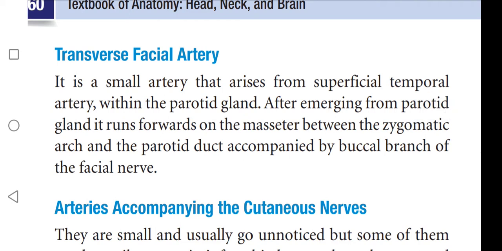The transverse facial artery is a small artery arising from the superficial temporal artery within the parotid gland. After emerging from the parotid gland, it runs forwards on the masseter between the zygomatic arch and parotid duct, accompanied by the buccal branch of the facial nerve.